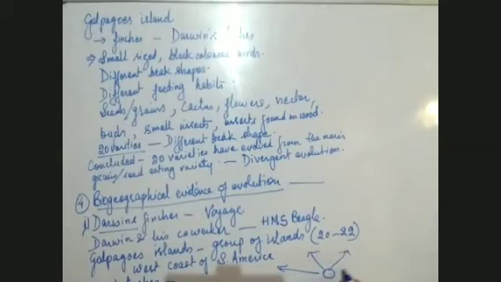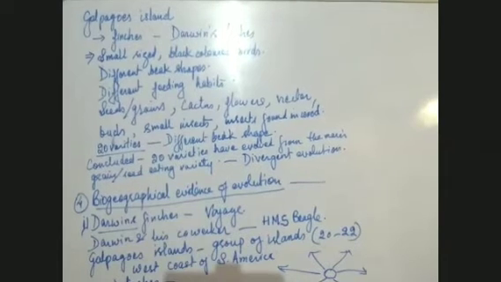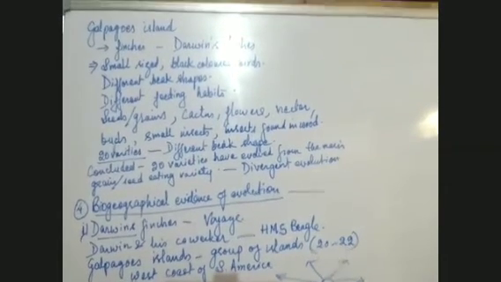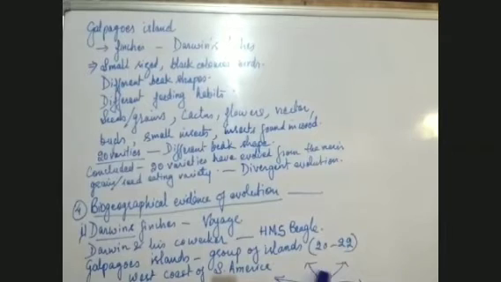Okay, see, when the number of seed eating birds increased, first there were only seed eating birds. I think this is not visible to you. Just a minute, beta. I'll make it visible.